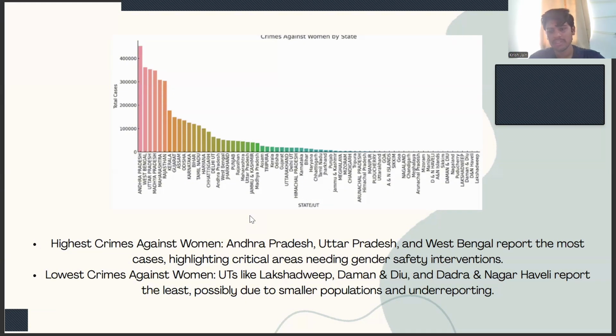Now we'll see crime against women by state. Andhra Pradesh, Uttar Pradesh, and West Bengal report the most cases, highlighting critical areas needing gender safety intervention in these states. And the union territories like Lakshadweep, Daman, and Diu report the least crime against women, due to underreporting also, or maybe due to the smaller population.